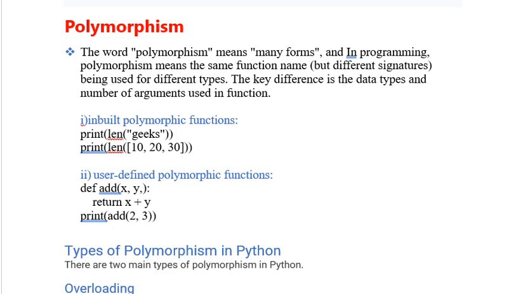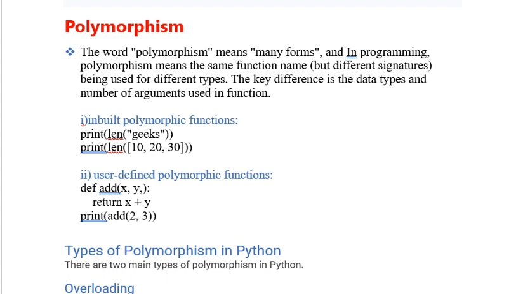In this video I'm going to explain polymorphism. What is polymorphism? It is also one of the important concepts in OOPS, along with inheritance, abstraction, and encapsulation. So these are some of the concepts in OOPS. Polymorphism is one of the important concepts in object oriented programming languages.